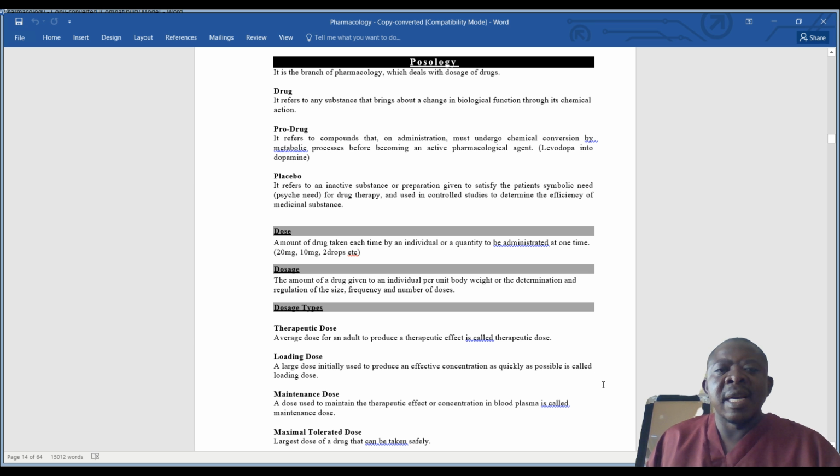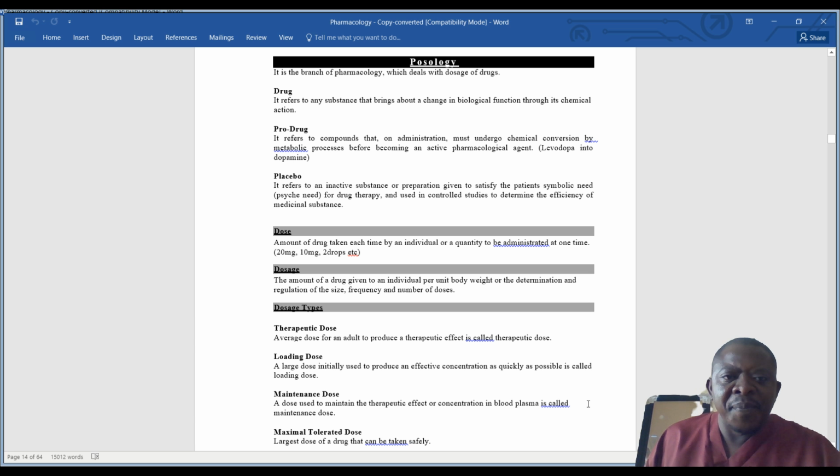Then there is loading dose. So this is a large dose initially used to produce an effective concentration as quickly as possible. So in malaria, we have, let's say, for adults, a loading dose of 1,200 milligrams or 1.2 grams. Okay, so we can give that as a loading dose. It is a larger than usual dose that is given in order to produce an effective concentration as quickly as possible.